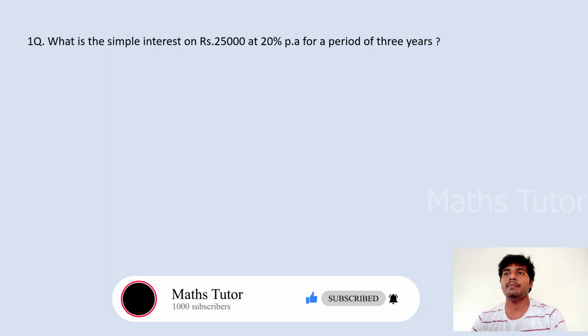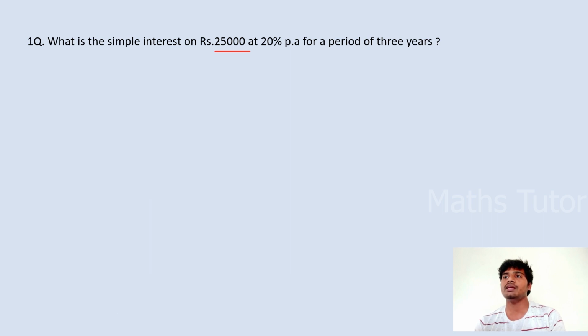If you have understood the basics, we can solve basic problems. The first question is: what is the simple interest on rupees 25,000 at 20% per annum for a period of 3 years? Here we have to calculate only the simple interest.